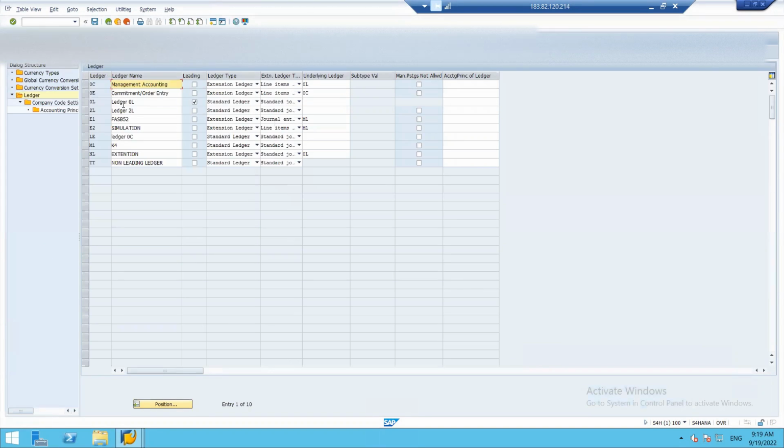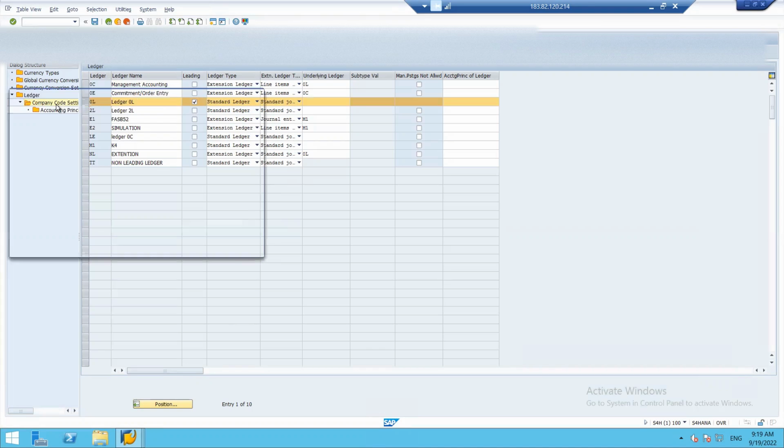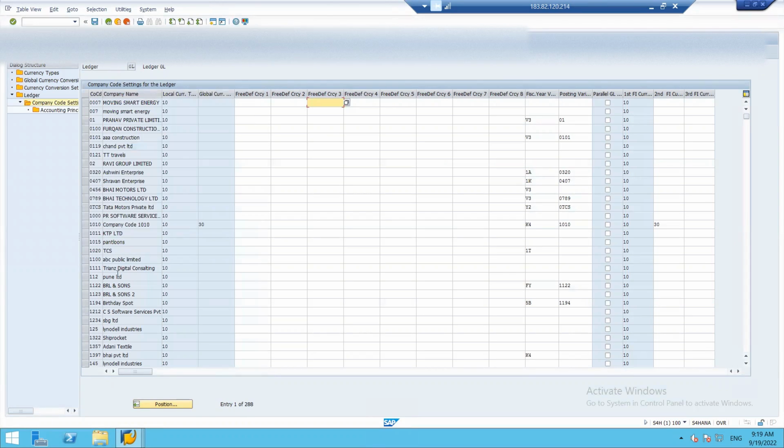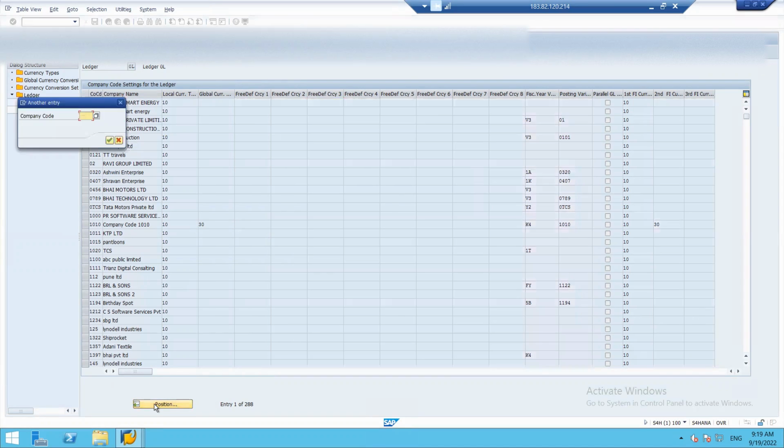Under this, OL is already created. It is already assigned as leading ledger. All the companies created in this SAP software are automatically assigned to this. I will show it to you. Select it and click on company code settings. See, automatically all the companies are here. We have not assigned our company to OL ledger. We shall find our company, that is FI02,